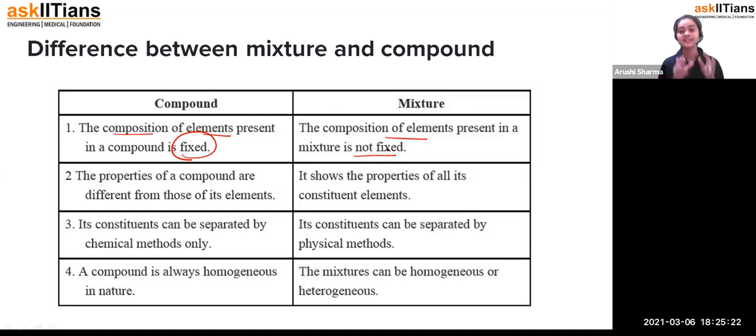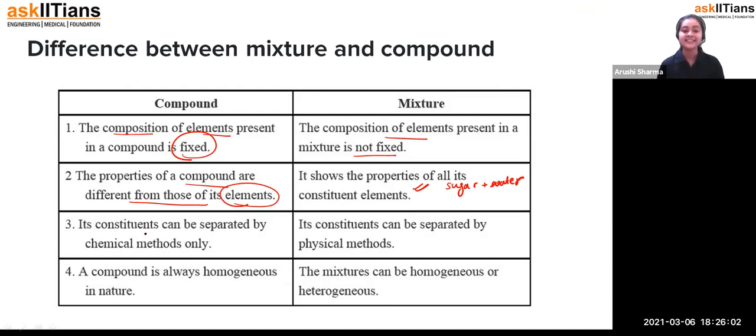So in a compound, the elements are fixed in a definite ratio, but in a mixture there is no such condition. The properties of a compound are different from those of its elements. As we have discussed, hydrogen gas and oxygen gas combine to form a water molecule with different properties. But a mixture shows the properties of all its constituents. If you add sugar into water, the water tastes sweet, because the property of the sugar has been transferred to the mixture.